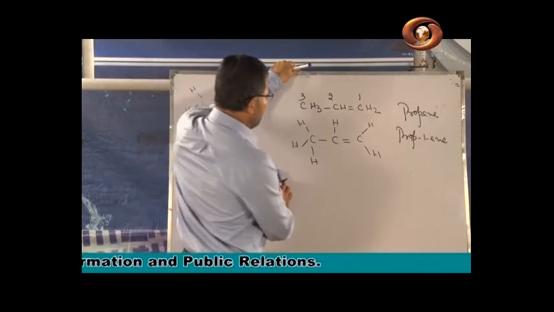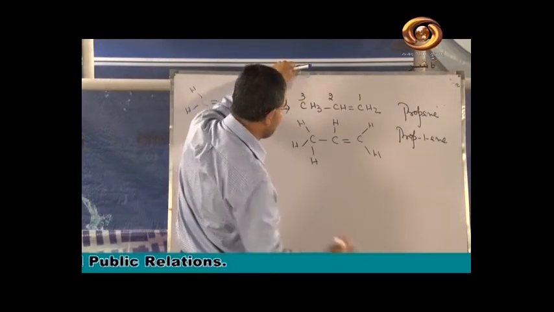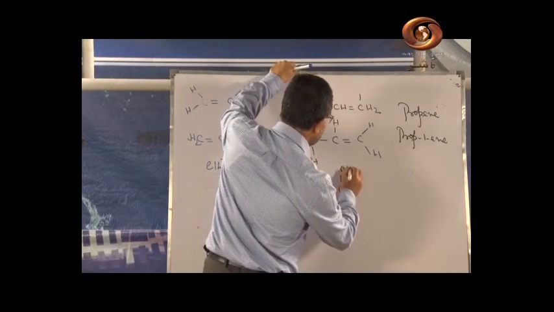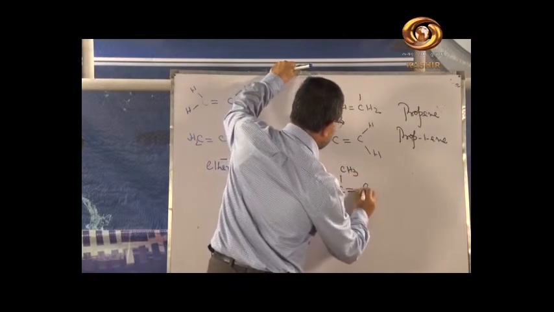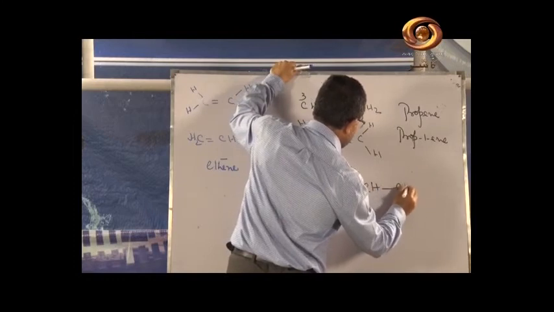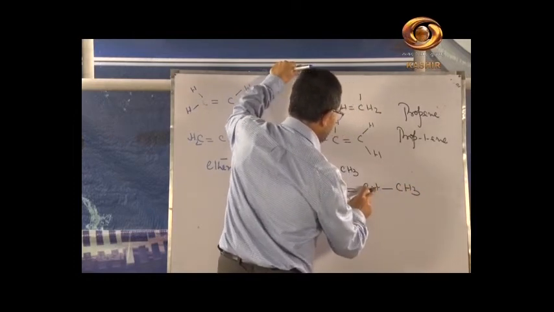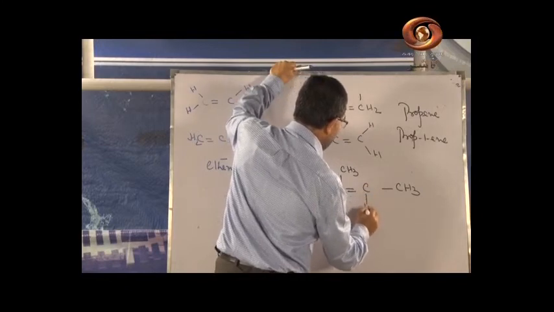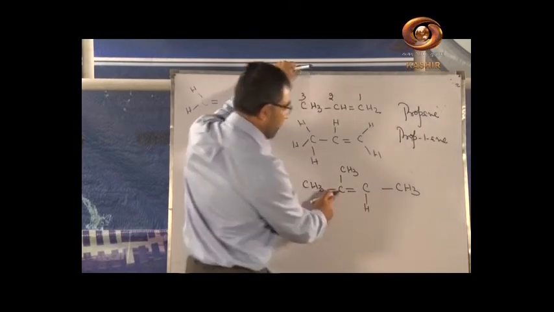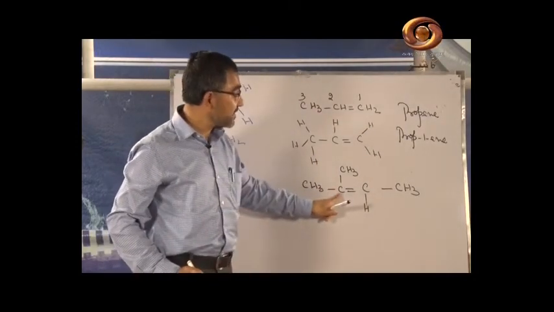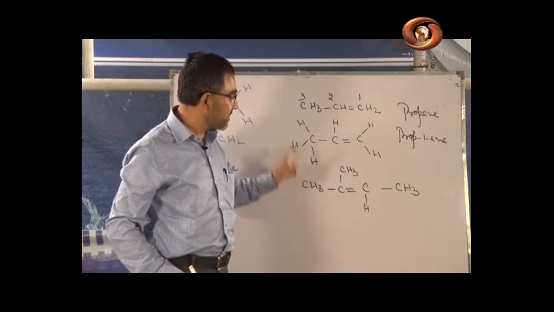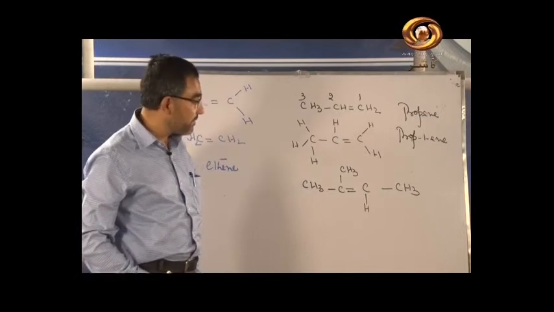Now you have the compound like this. You have the compound CH3, you have C, you have CH3, you have double bond, you have CH, you have single bond CH3. If you see here, the carbon gets the 4 valency. Carbon single bond carbon, hydrogen double bond this, and this carbon also gets the 4 valency. This carbon has a double bond with this carbon, and single bond with this carbon, and single bond with this carbon. What is the name of the compound?